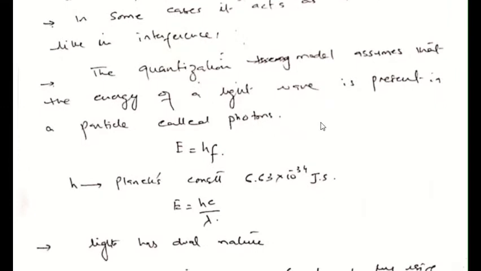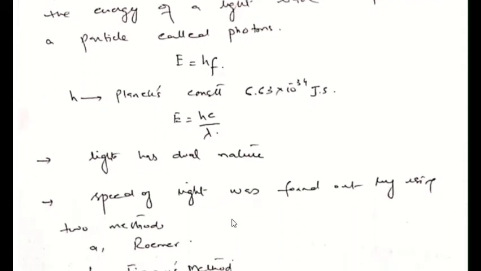Light consists of a bundle of photons, and photons don't have any charge on them. They are neutral particles, and we can find the energy of a photon by using E equals hf, and h is a constant, so energy is directly proportional to frequency, and h is Planck's constant, whose value is 6.626 times 10 to the power minus 34 joule seconds. Also, we can show this energy in the form of lambda, that is E equals hc over lambda.